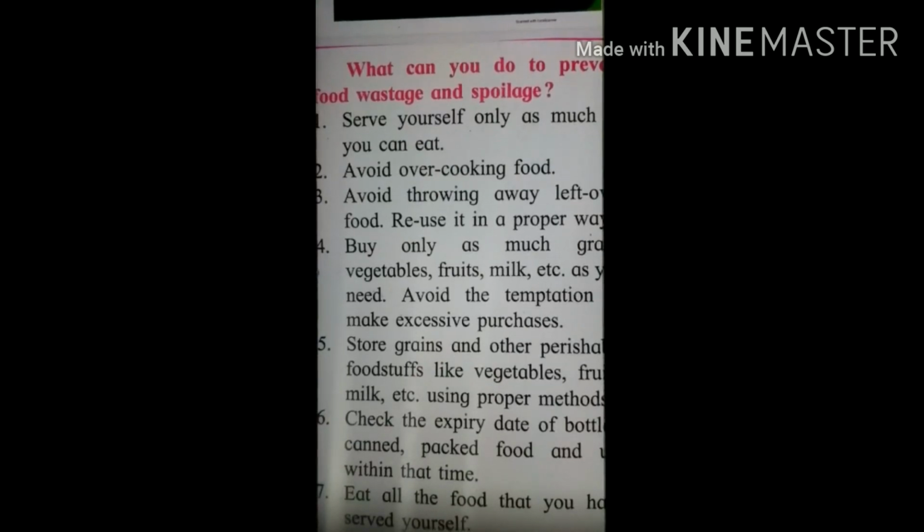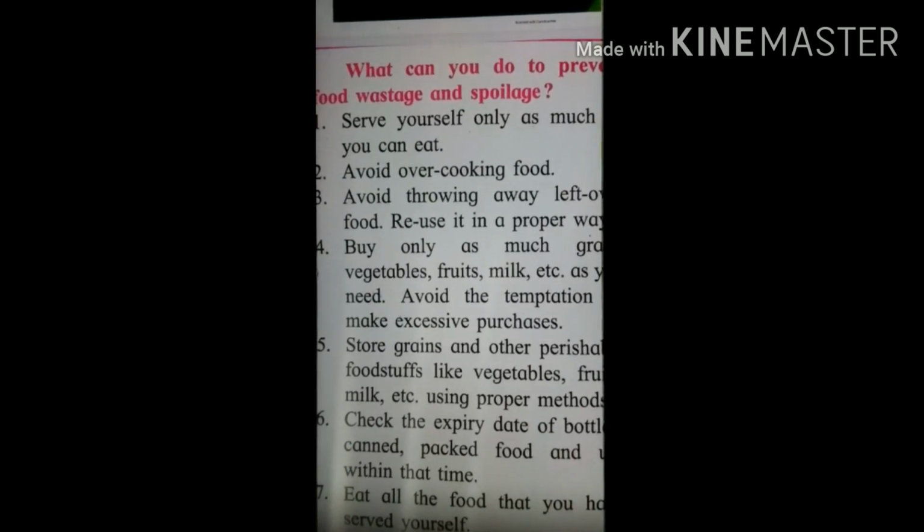One more thing I need to tell you: whenever you buy street food, you can see that some street food is not properly hygienic. You can see the places where they are cooking. Insects and flies roam around and sit on that food material, and still you eat that food. That causes illness. So we should avoid such street foods. Whenever you buy anything, first see the environment in which it is being cooked or served, because hygiene is very much needed.